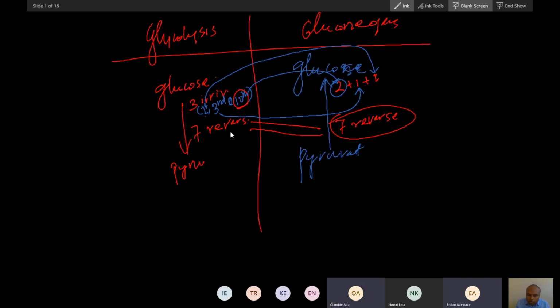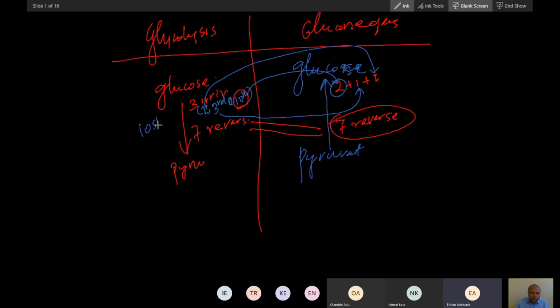He said if you can repeat the irreversible steps for gluconeogenesis. I will talk about the whole pathway. I am telling you just the basic difference. Just remember the basic difference.